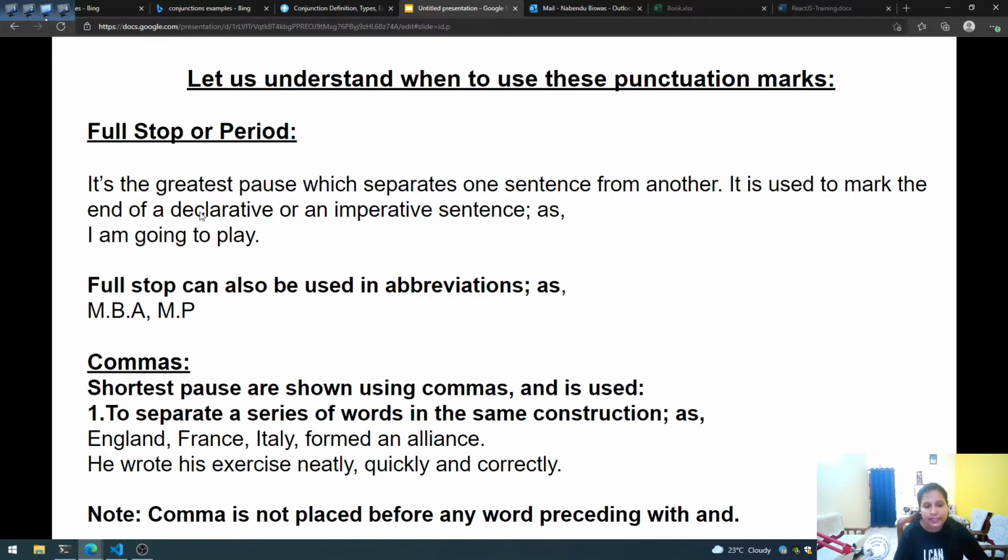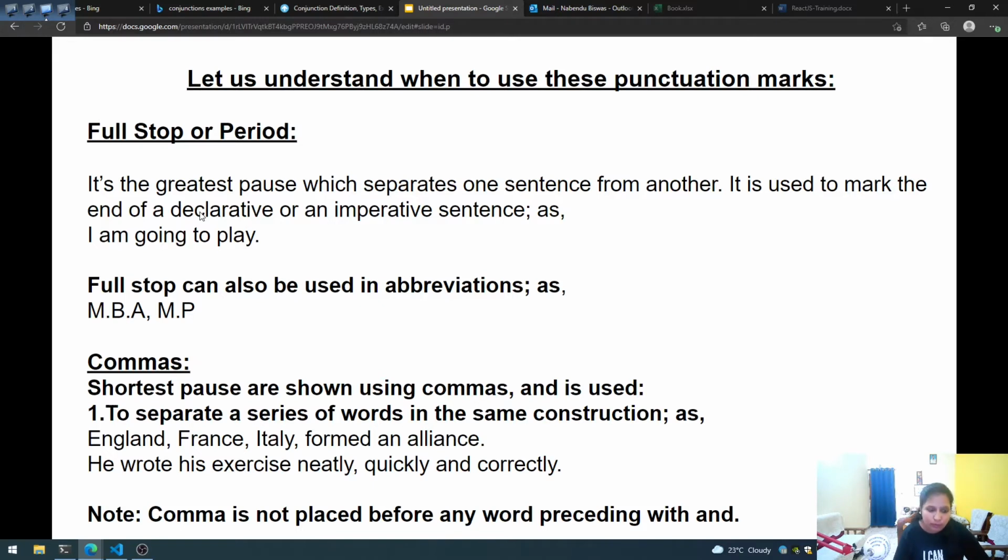He wrote his exercise neatly, quickly and correctly. So how he wrote his exercise, there are many qualities given in it. The exercise was neat, quick, as well as it was correct.